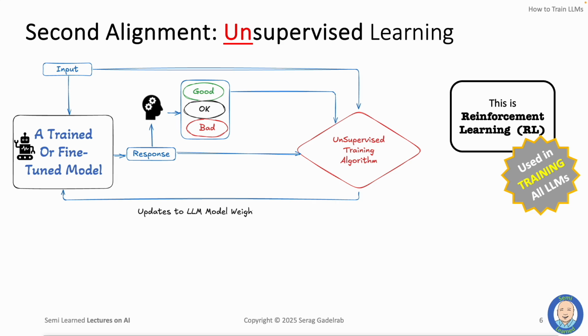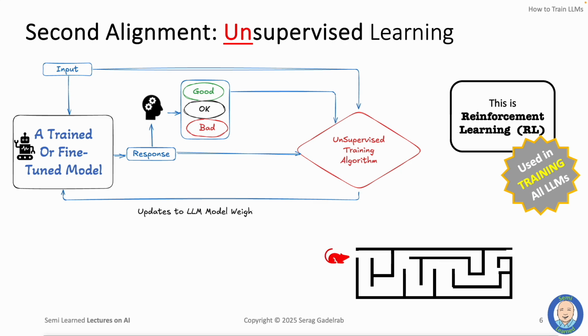Now, this reinforcement learning algorithm is insanely complex and takes a very long time to improve the model. It requires massive amount of computer resources. Now, why is that? Well, what we are asking the RL to do is akin to a mouse trying to find its way through a maze. It has no way of knowing what path to take. It will likely take many random paths, and it's going to make many mistakes as it slowly learns from its mistakes how to find its way out. The RL model is doing exactly the same thing.